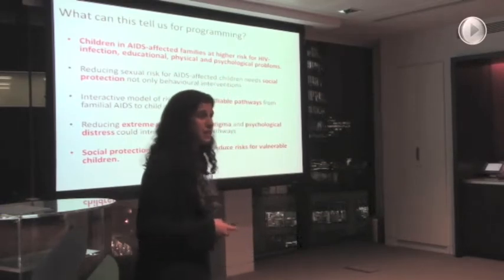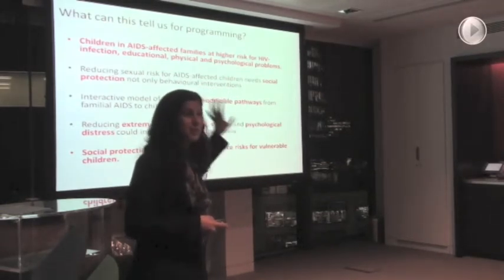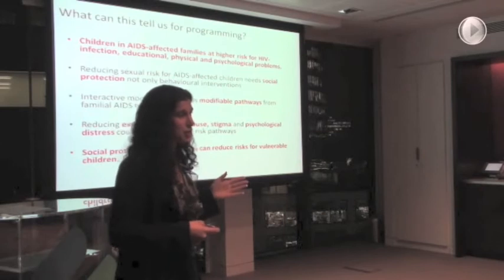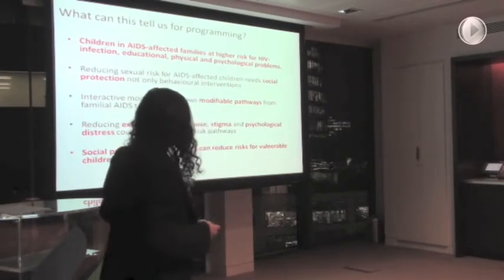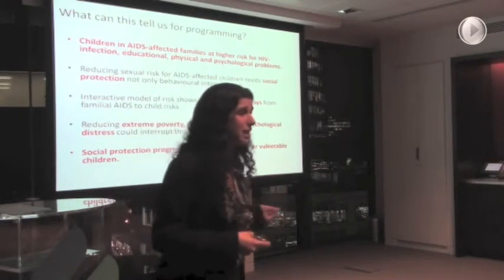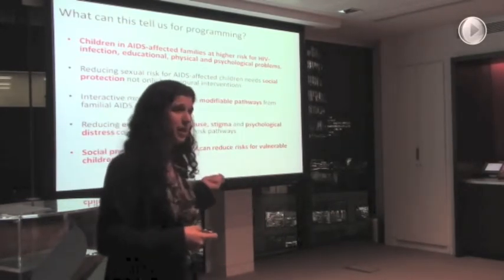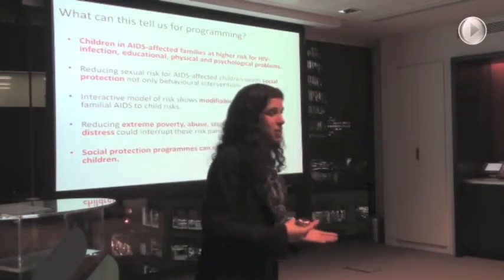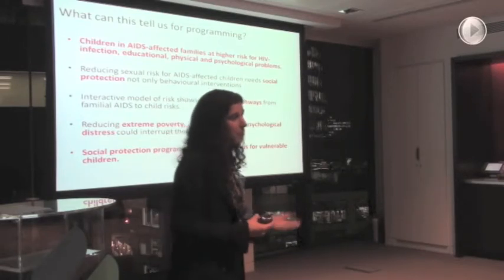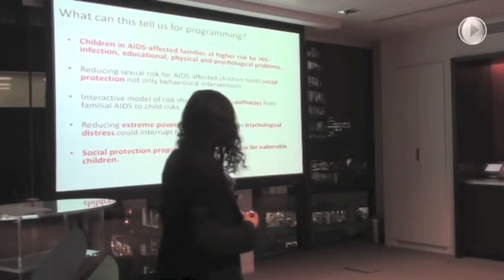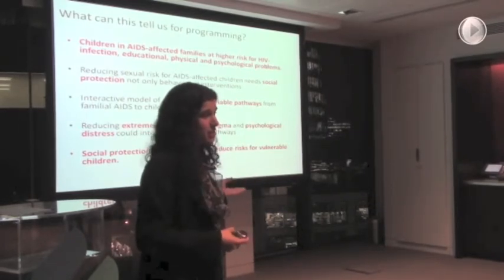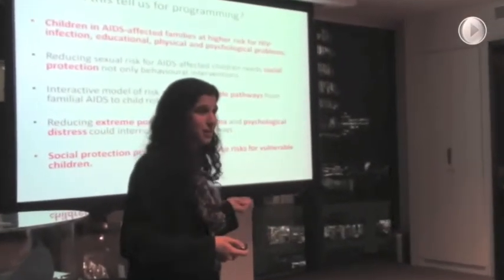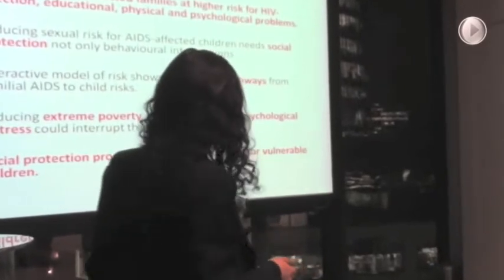Thirdly, these interactive models tell us that there are modifiable and changeable things that we can do to turn children in a high-risk situation into children who can have positive outcomes. It tells us some of those places we might be able to intervene, particularly poverty, abuse, stigma, and psychological distress, but also thinking about how those outcomes interlink. By helping with education, we can also help with mental health. By helping with mental health, we can reduce sexual health risks. And finally, I think this is really good news, that social protection programs and intervention programs can reduce risks for vulnerable and AIDS-affected children in South Africa.